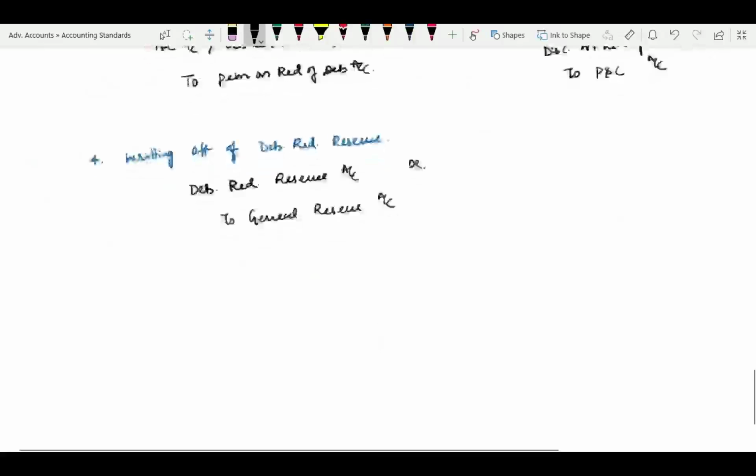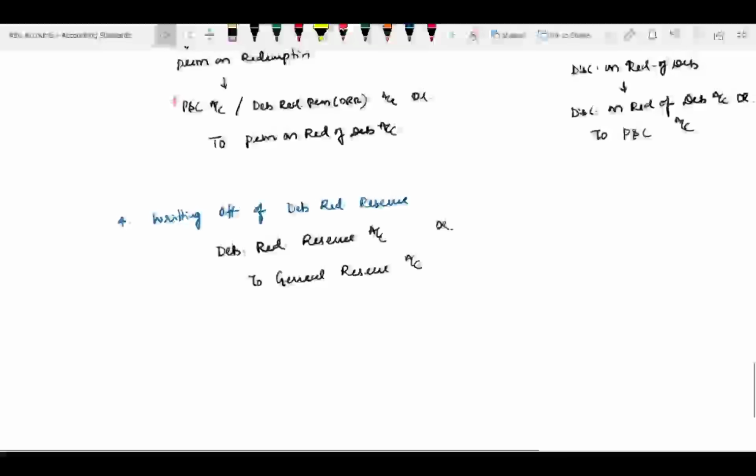Yeah, so these are the entries. Ignoring interest and taxation, we have ignored. So in between, whenever you have purchased back, if it is bound to pay the interest and all, that interest entry normally will get inserted by itself. Got it? So accept that these are the entries.